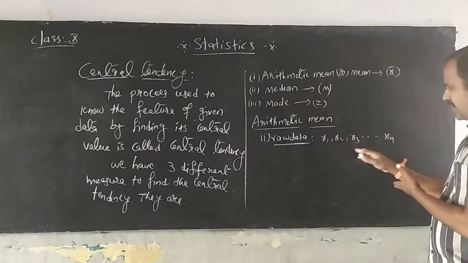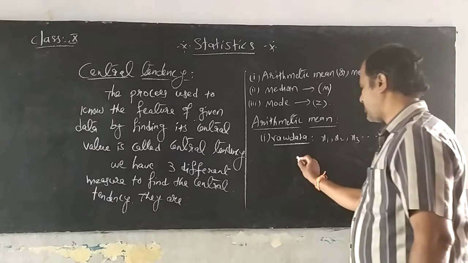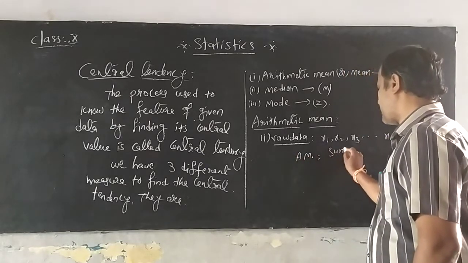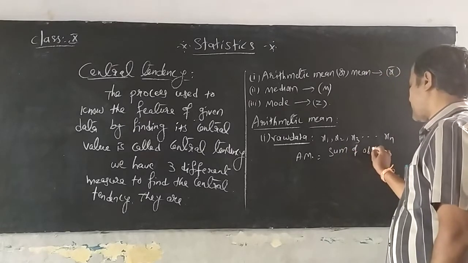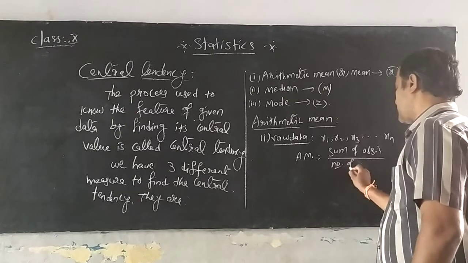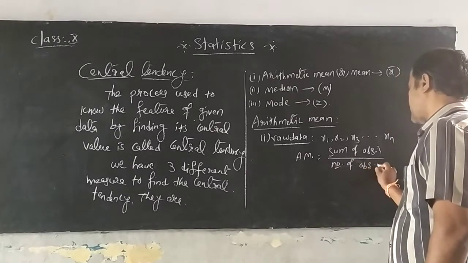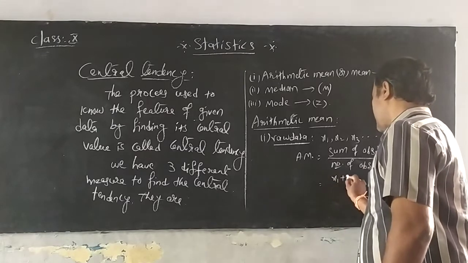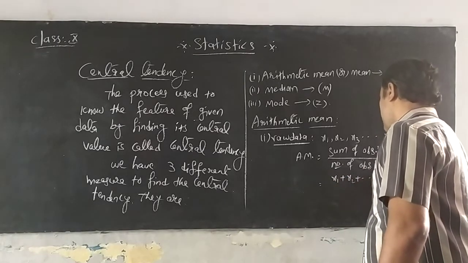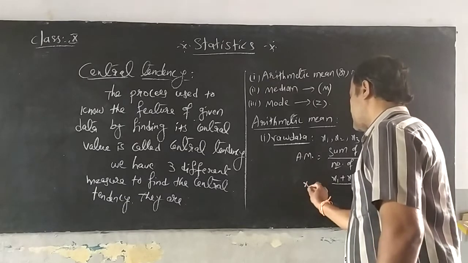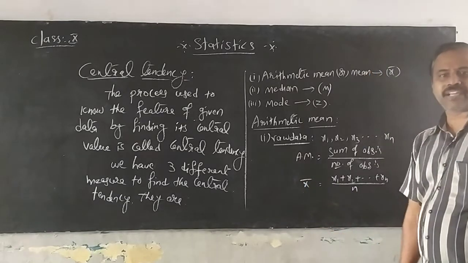To find the arithmetic mean, AM is equal to sum of observations by number of observations, that is x1 plus x2 plus so on plus xn by n. That is the arithmetic mean x bar.